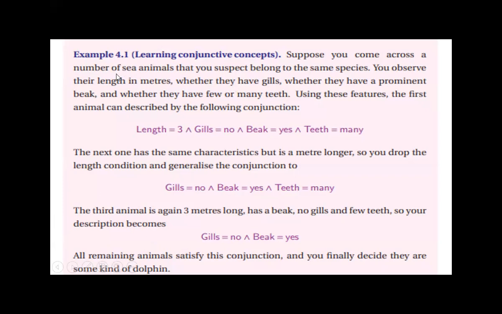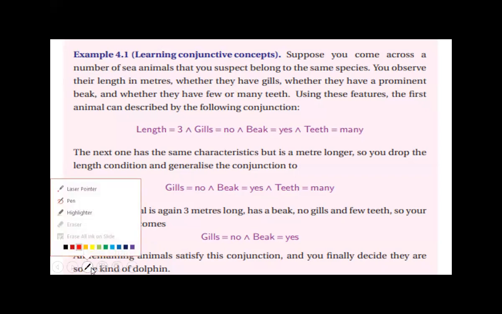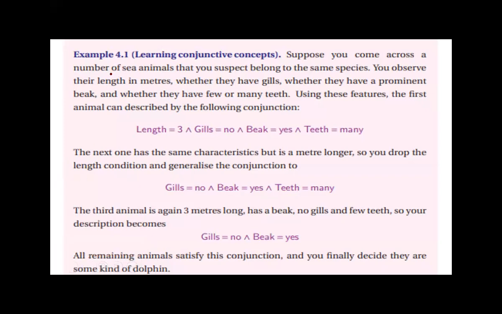A set of sea animals will be given, and from that we have to separate the dolphins. Now, what are the characteristics of a dolphin generally? Generally, the length is equal to 3 or 4 or 5.